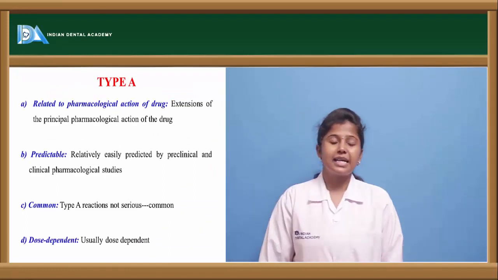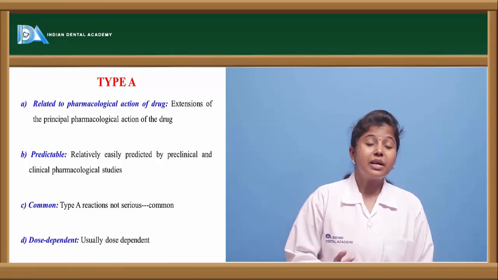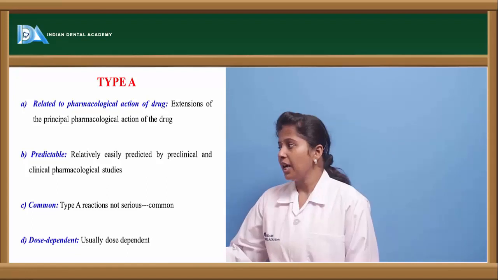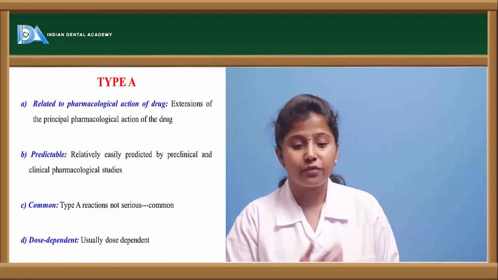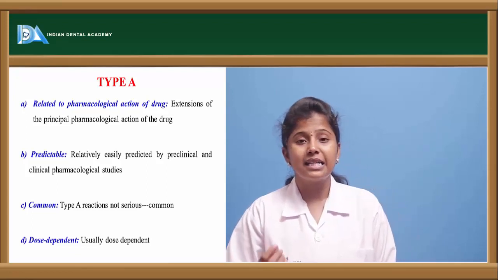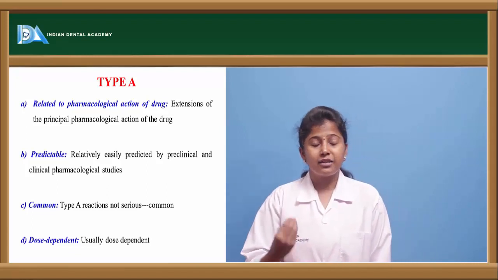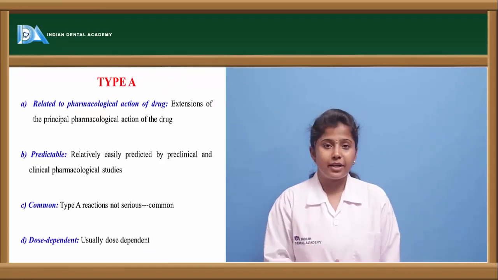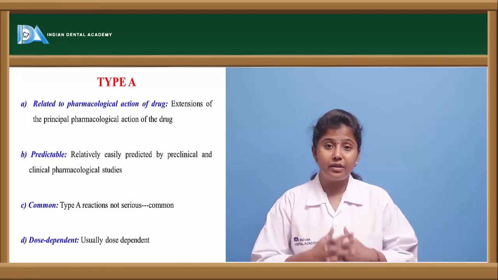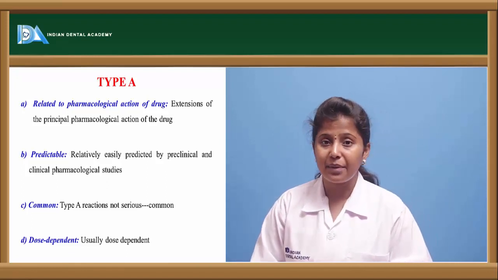So here, Type A. Type A is the type of drug reaction which is augmented, in the sense that we can predict these adverse drug reactions. Type A reactions are related to the pharmacological action of the drug. So here a doctor or a medical practitioner can say that these may be the side effects of this drug, because we are taking this drug and it is going into the body and showing its effects. Based on the pharmacological action of the drug, the medical practitioner can predict what kind of side effects the person may face.